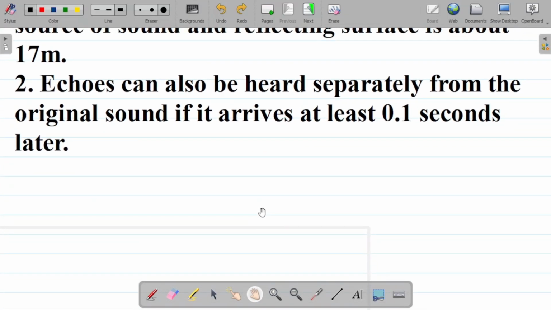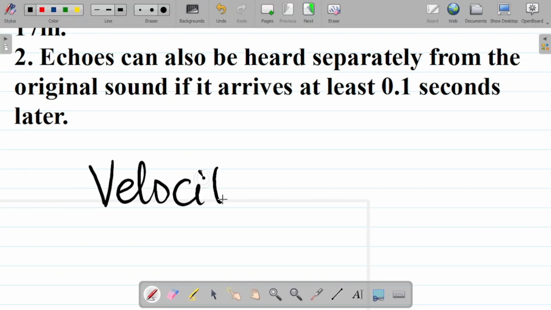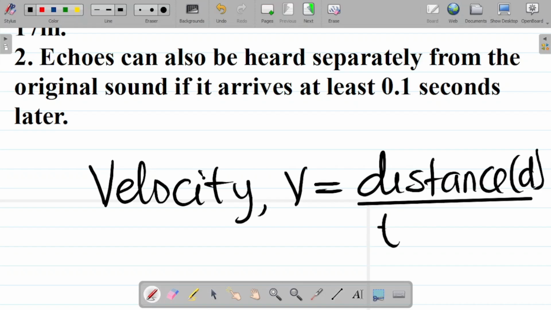Now, here's the first thing. Recall that in our previous class, we said that velocity, which is v, is equal to displacement, or in this case, let's use distance, d, all over time, t.